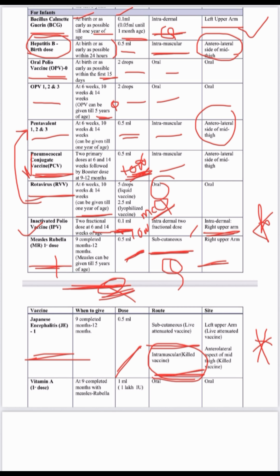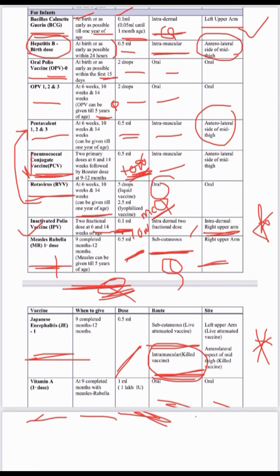Japanese are left-handed, and right-handed is MR, 0.5 ml subcute. Then vitamin A at 9 completed months with MR: 1 ml, that is 1 lakh international units, orally.